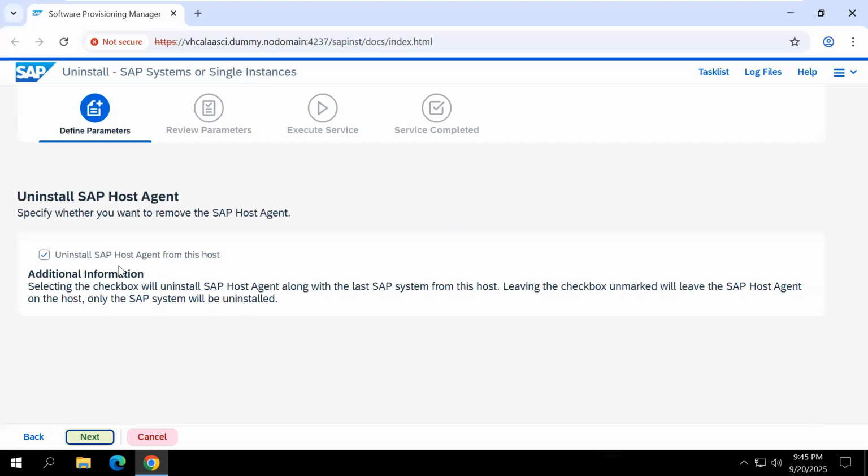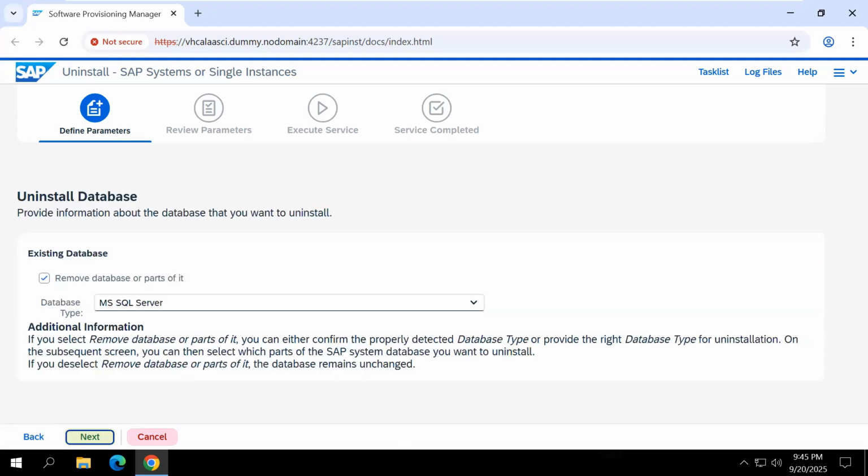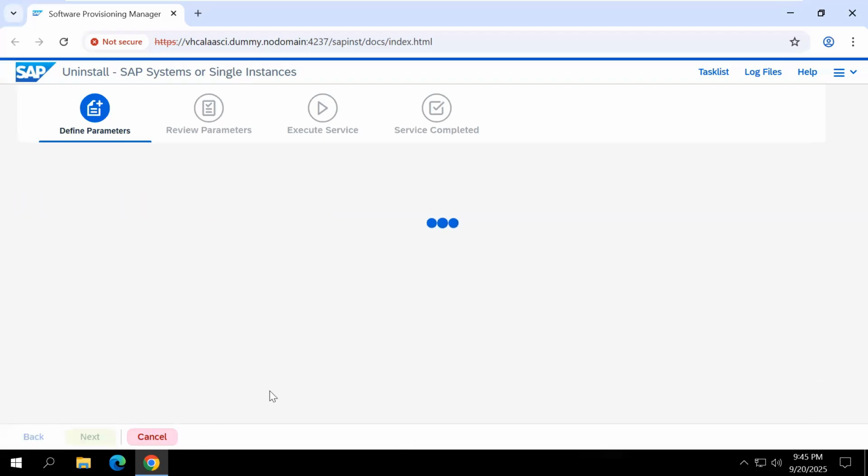Uninstall SAP host agent. In this host, SAP host agent is installed. Do you want to uninstall that one also? Yes, click next. Remove database or parts of it: deselect. I don't remove the database. Why? Because the database needs to run for the primary application server instance, AAS instance. For that purpose, click next.